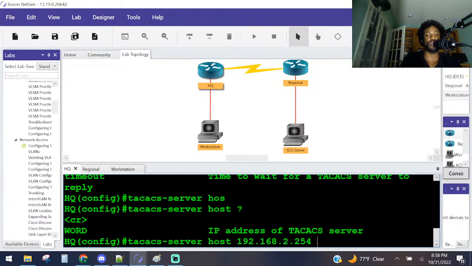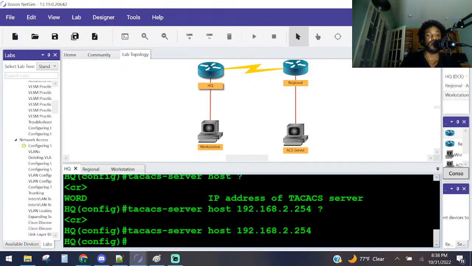192.168.2.254. Question mark. That's it. And y'all know, I don't remember if this is a deprecated command or not, but I remember that this was all switched up, the TACACS server. You used to be able to just do tacacs-server and then the IP address, or I believe it's the other way around. I believe the host keyword, if they took it out or if it's still in, I don't remember, but that's all changed up now with the new IOS. So that's the IP address.